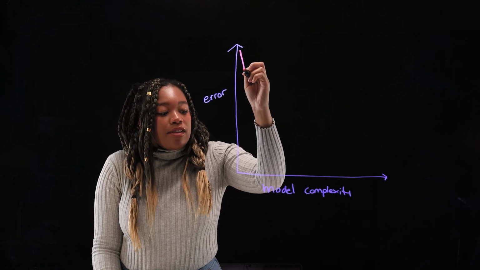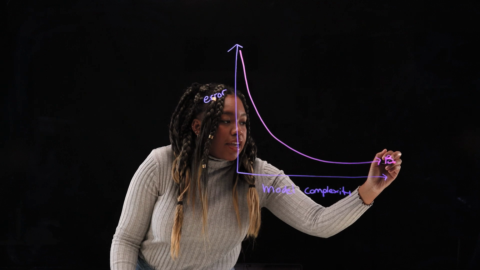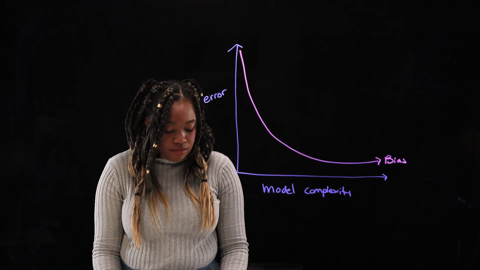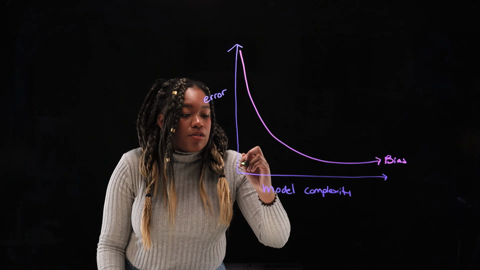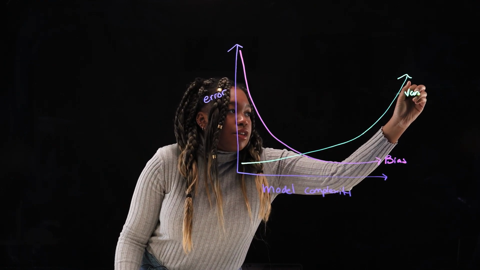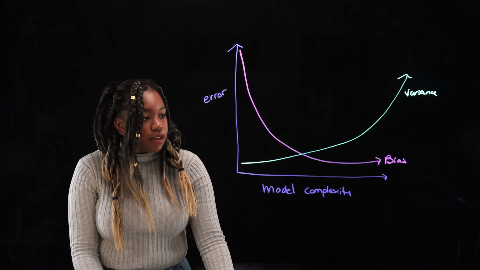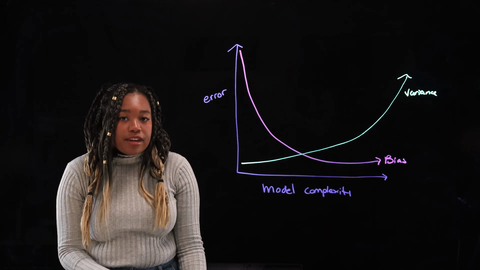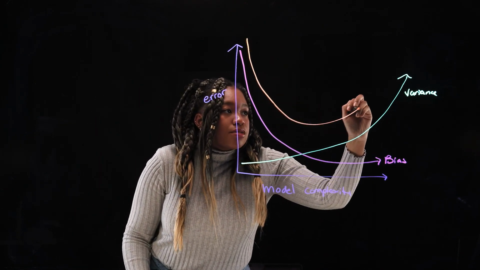We notice that as the model complexity increases, the total amount of bias decreases. We also notice that as the model complexity increases, the amount of variance increases. And as the variance and bias change, the total amount of error also changes.